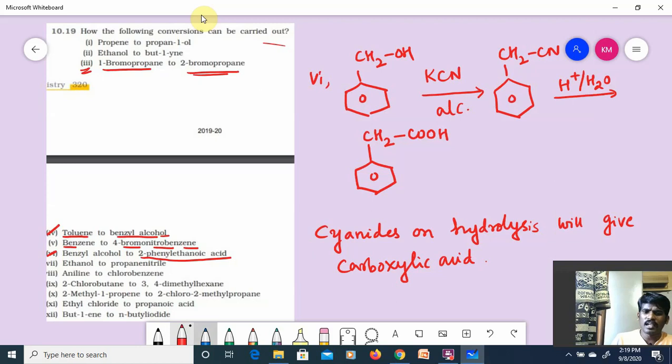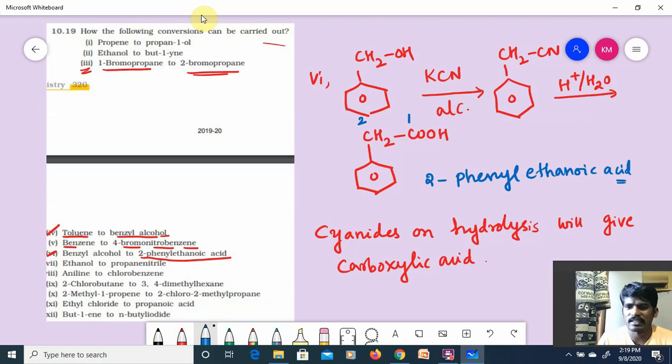So in carboxylic acid naming, it is 1, it is 2. The benzene ring is a substituent. So 2-phenyl ethanoic acid. Hope you understand, guys. We took benzyl alcohol, and that benzyl alcohol has been converted into 2-phenyl ethanoic acid. Please check it carefully.